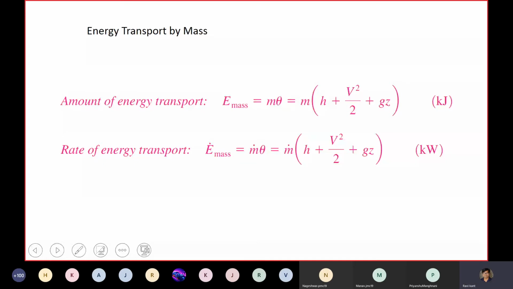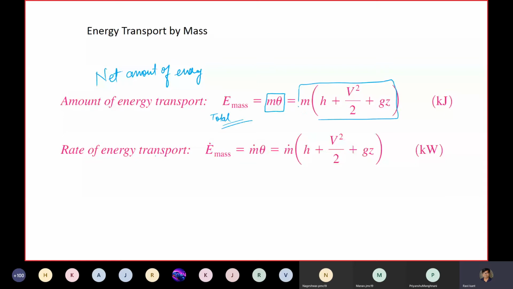Because here this is per unit mass basis, right, per kg. So theta is per kg energy. So what is the total energy that it should constitute? Mass times theta. This is the total energy. For your open system, m theta is what? M times h plus v square by 2 plus gz.